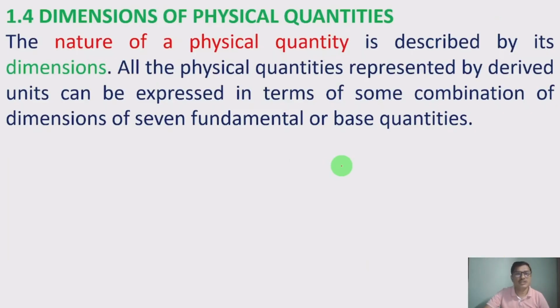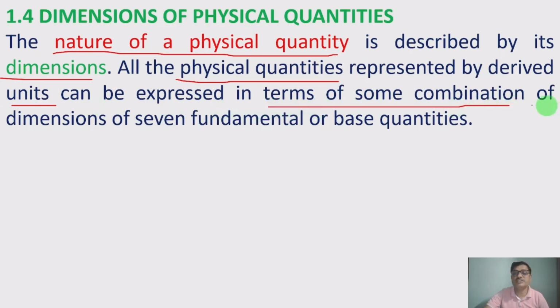First, the dimensions of physical quantities. The nature of a physical quantity is described by its dimensions. All the physical quantities represented by derived units can be expressed in terms of some combination of dimensions of seven fundamental or base quantities.